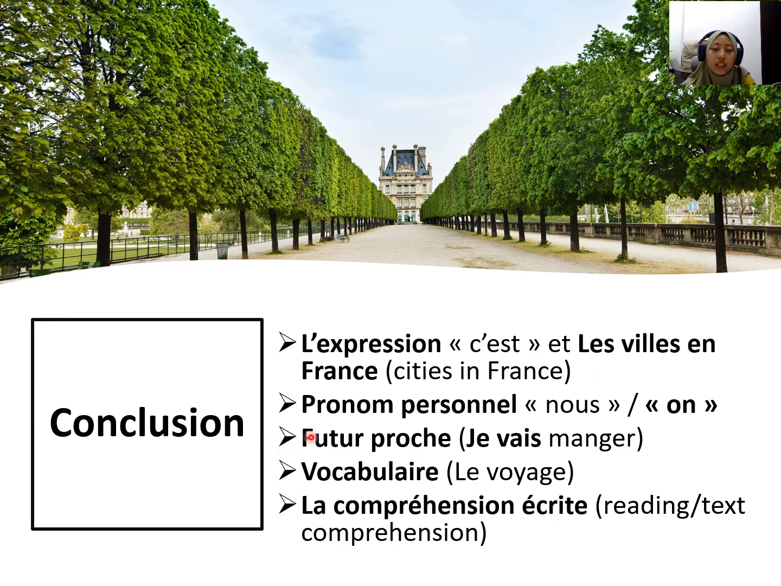The third one is we learn about le futur proche, how you want to say that you are going to do something. So you can use je vais, the verb aller, and then you need to plus with the infinitive of another action verb. The vocabulary, the fourth one, we learn about la vocabulaire of the voyage, le voyage. Number 4 is la compréhension écrite. We learn about the text, which we will learn more during the lecture class.